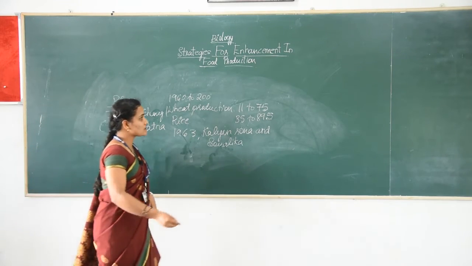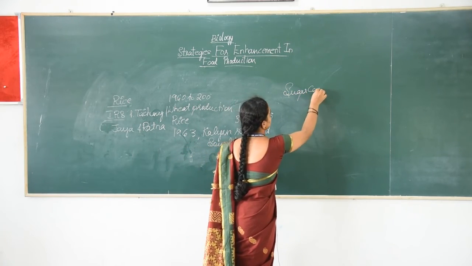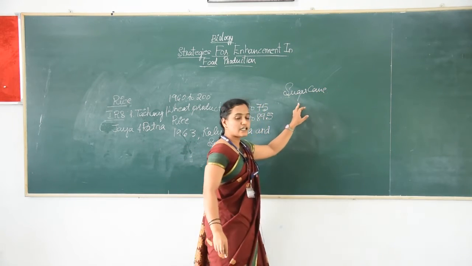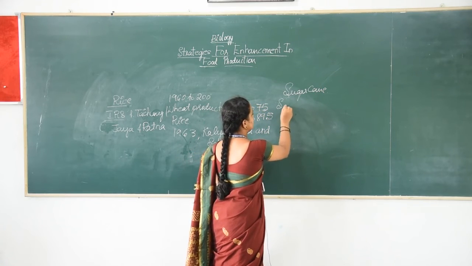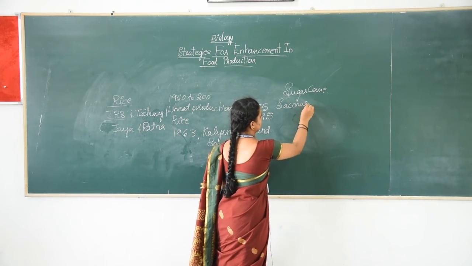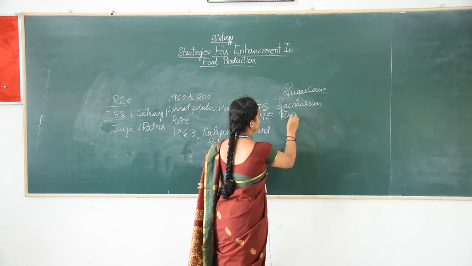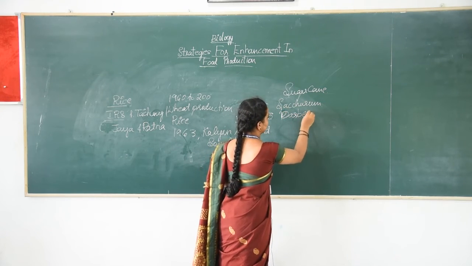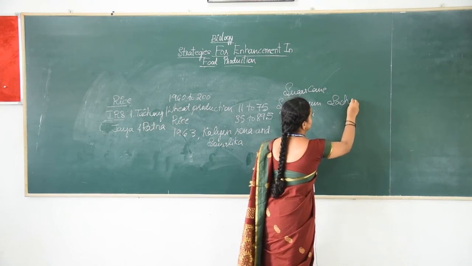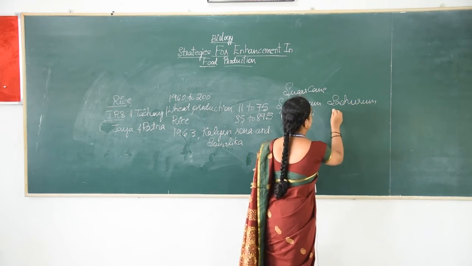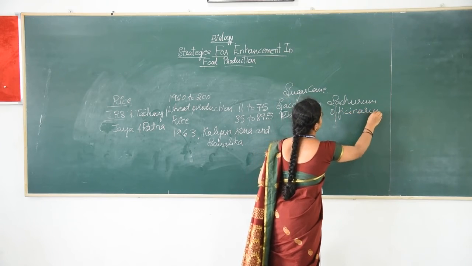Next, in case of sugarcane, there are 2 different species, Saccharum barberi and Saccharum officinarum.